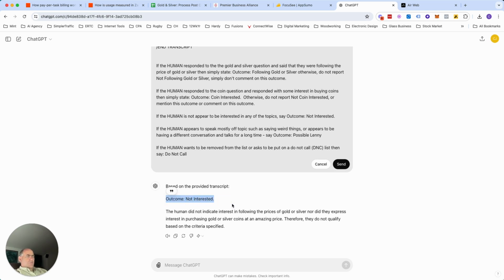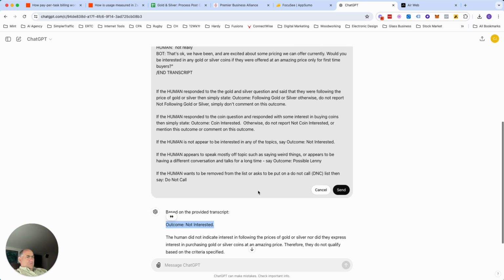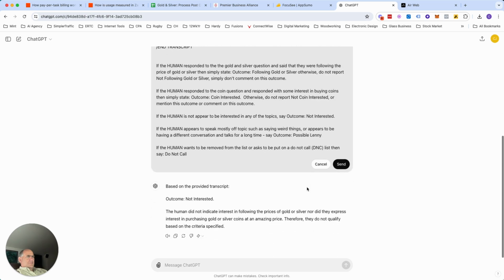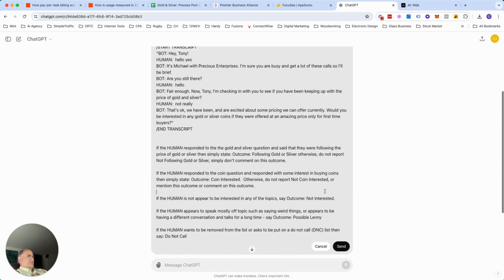It seems to be more succinct in this sense. It'll just pop out outcome not interested. And I'm surprised 3.5 is saying not interested, which is this line right here, outcome not interested. But 3.5 actually seems to be working better, when it wasn't working that great before.